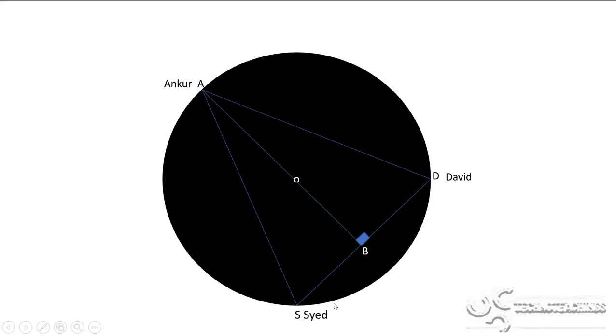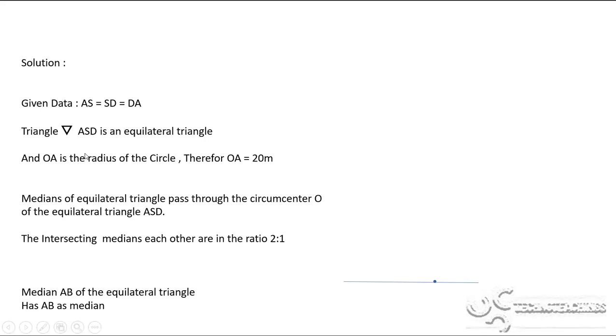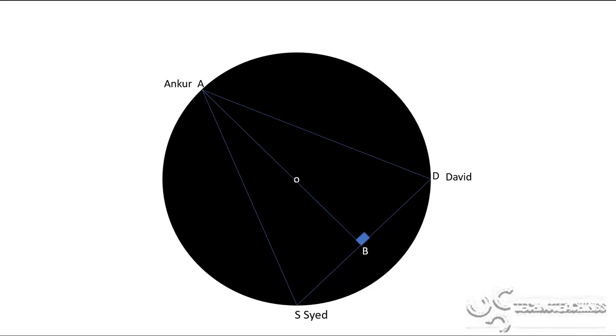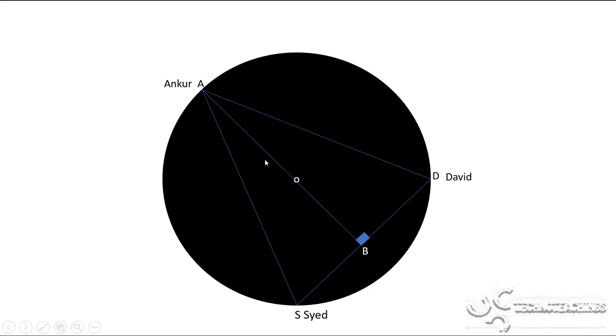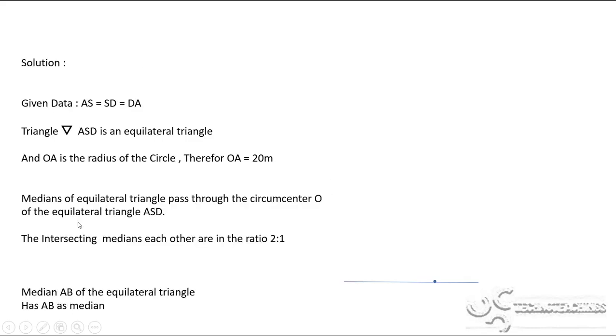Now triangle ASD is an equilateral triangle, as you have seen in the previous figure. And here OA is the radius of the same circle. Therefore OA will be 20 meters in distance. Now this is a representation with respect to the given data. And now what we do is, we take the medians of the equilateral triangle, which pass through the circumcenter O of the equilateral triangle ASD.